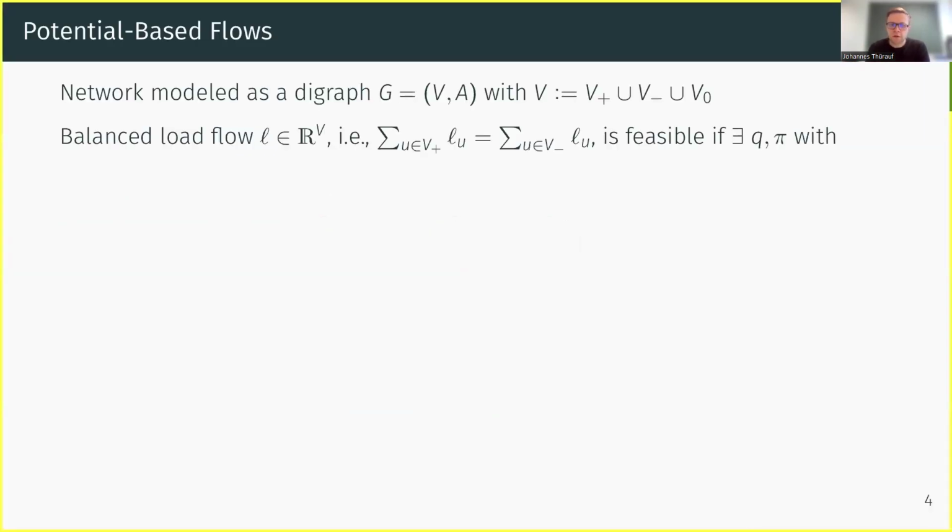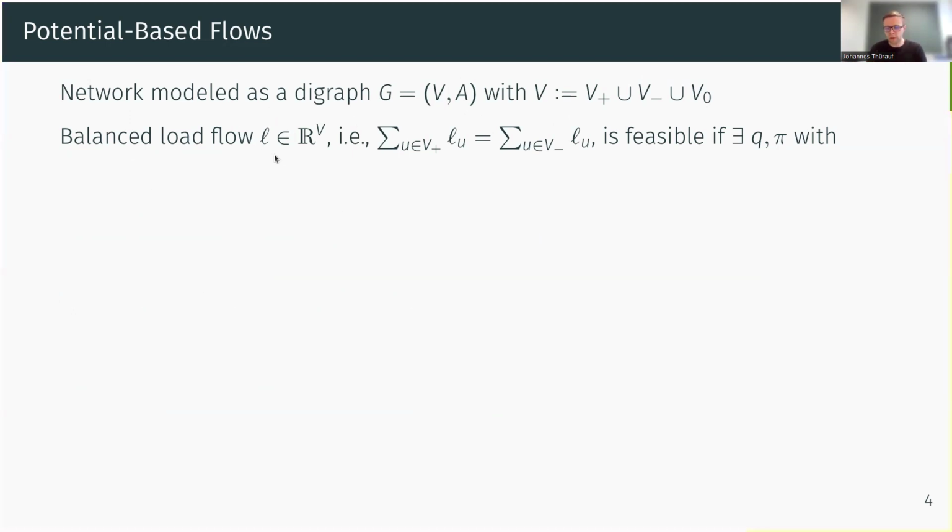For this, we will consider so-called potential-based flows. We have a network that we model by a digraph consisting of nodes V and arcs A. The nodes are partitioned into nodes where we can inject something, nodes where we can withdraw something, and so-called inner nodes. And then we consider balanced load flows L.